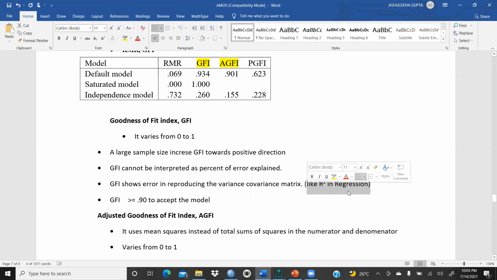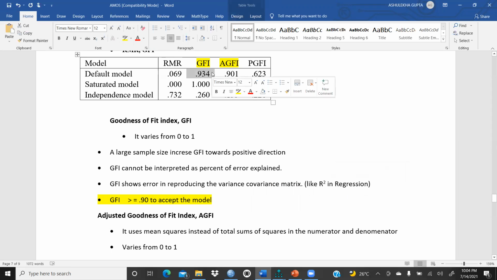What is the role of the R square in regression? In the same way, that is the role of this GFI. And GFI should be greater than or equal to 0.90 to accept this model. And that is also reflected here. In my case, the value is greater than 0.90.